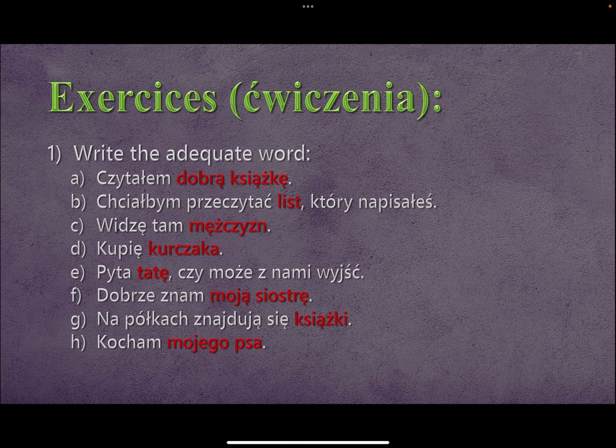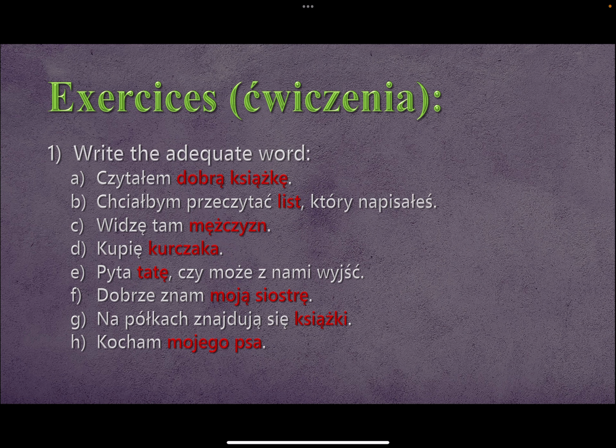So I told you to remember how mężczyzna will change to mężczyzn when it's plural accusative. It's hard, I know it's hard. It's confusing. You have to rewatch the video, both of them, maybe on 1.5 speed, but then you'll understand it better. Kupię kurczaka. Kurczaka.